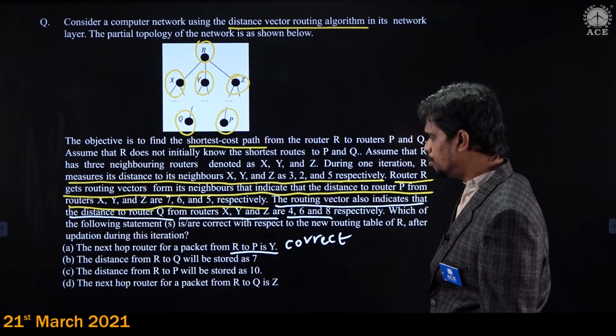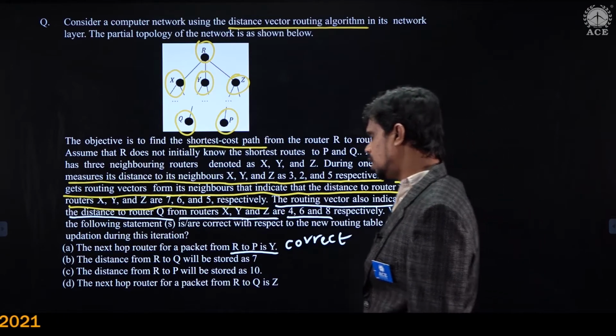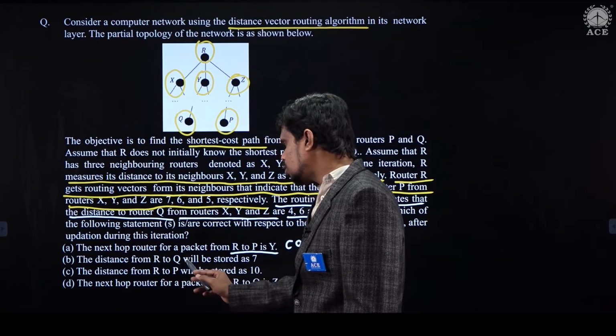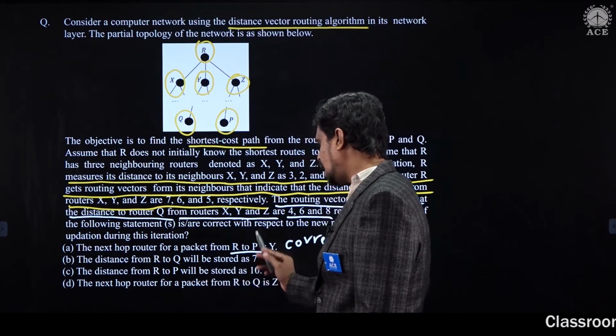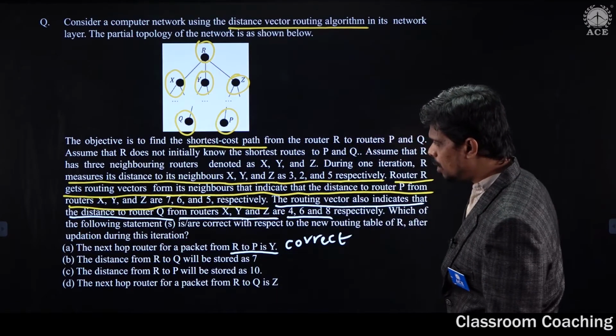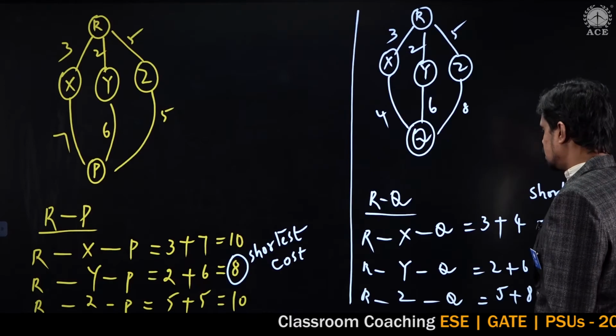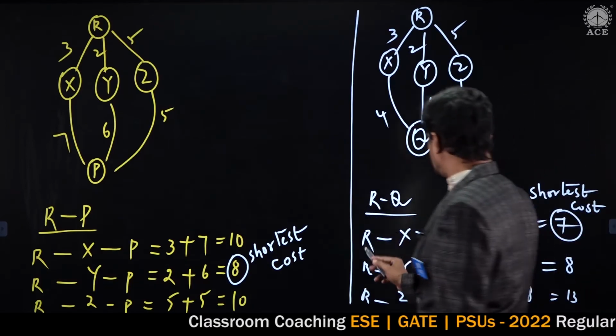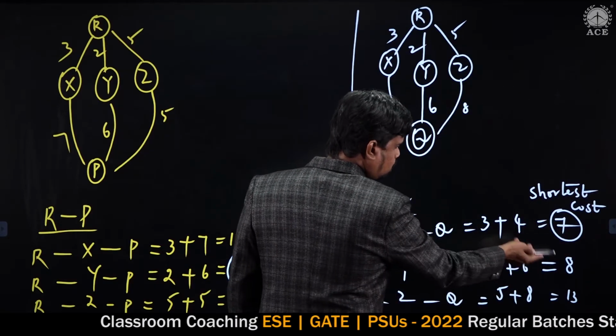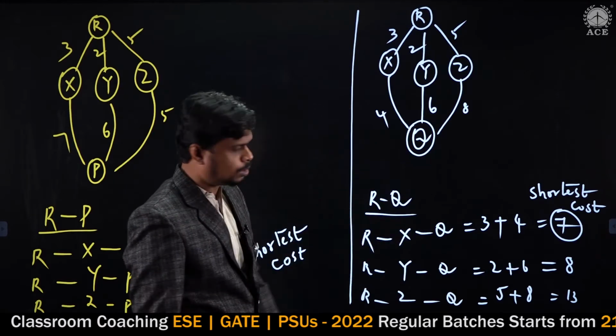Then coming to option B, what is it saying? The distance from R to Q will be stored as 7. Look, the distance from R to Q will be stored as 7 because 7 is the shortest one among all these measures.